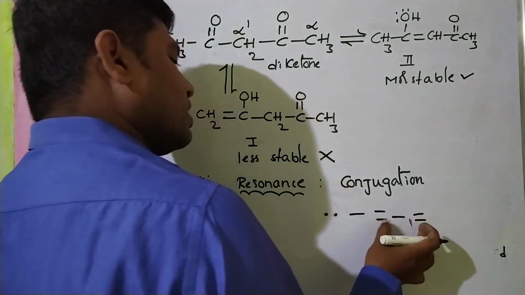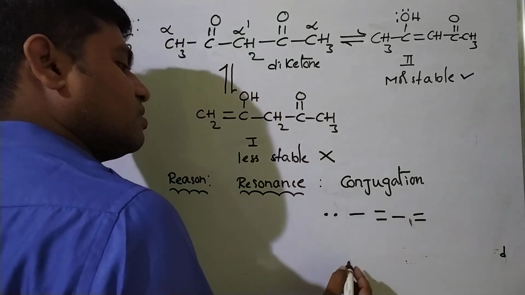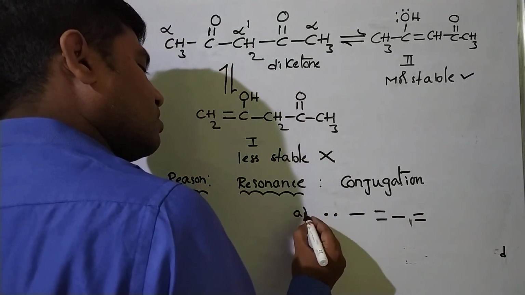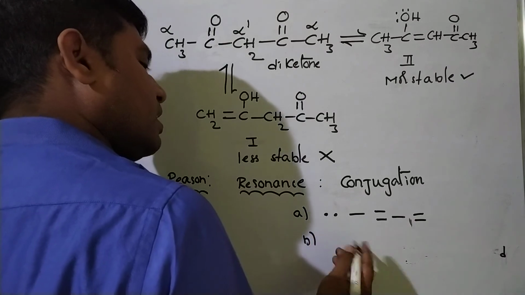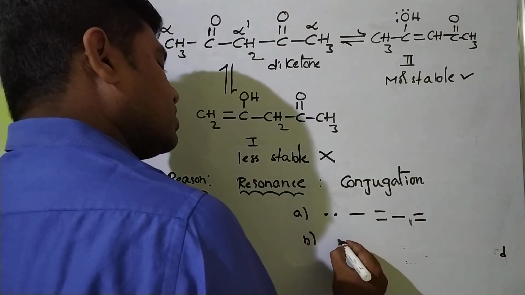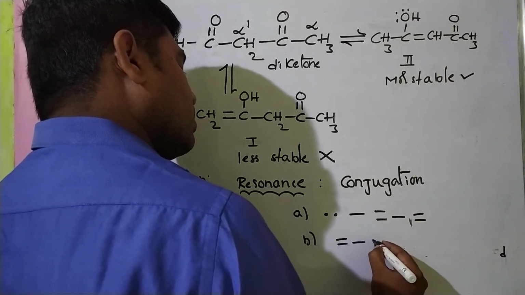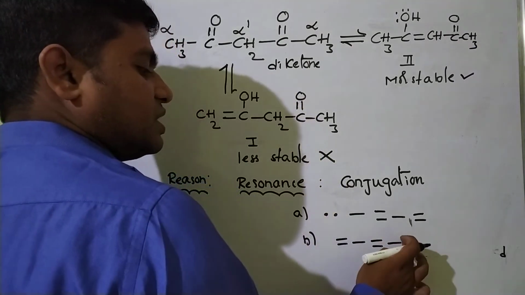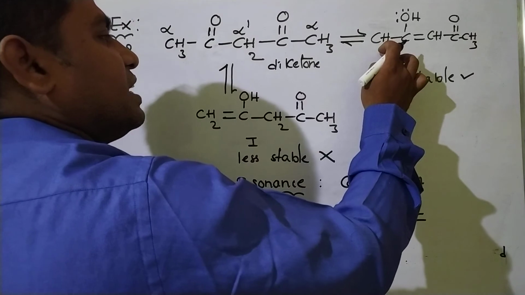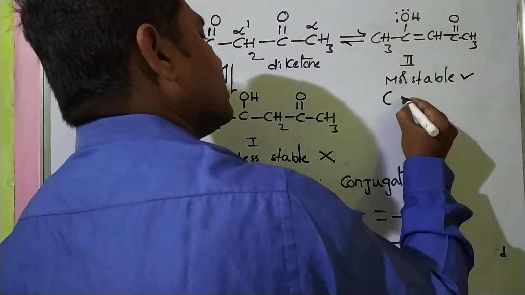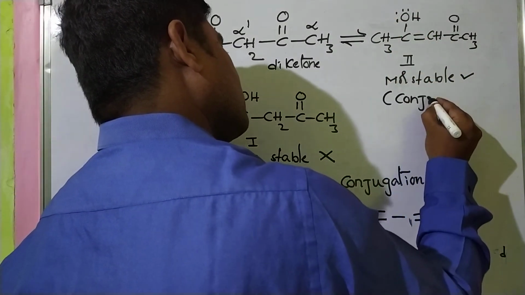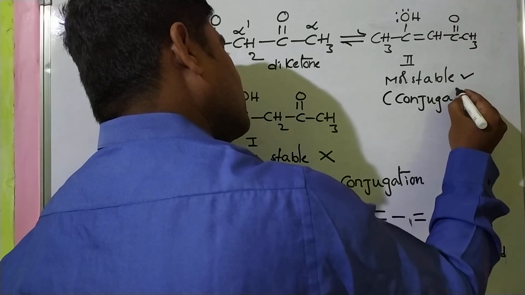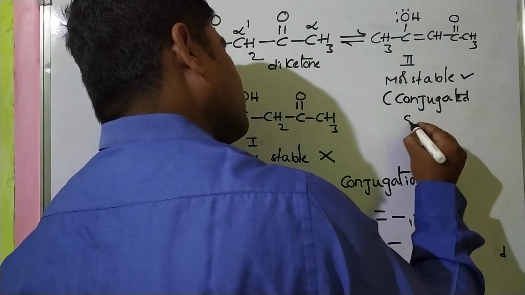This is one type of conjugation, conjugation type 1. Another type of conjugation is double bond, single bond, double bond, single bond, an alternating double bond system. In this case, conjugation is present. This is a conjugated system.